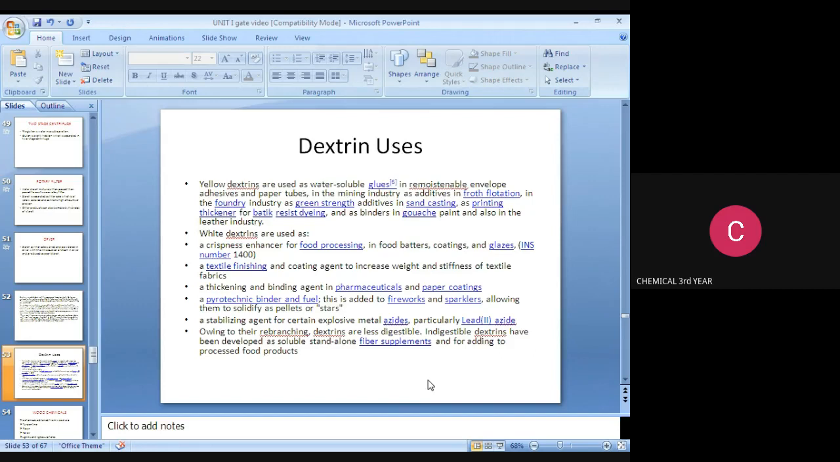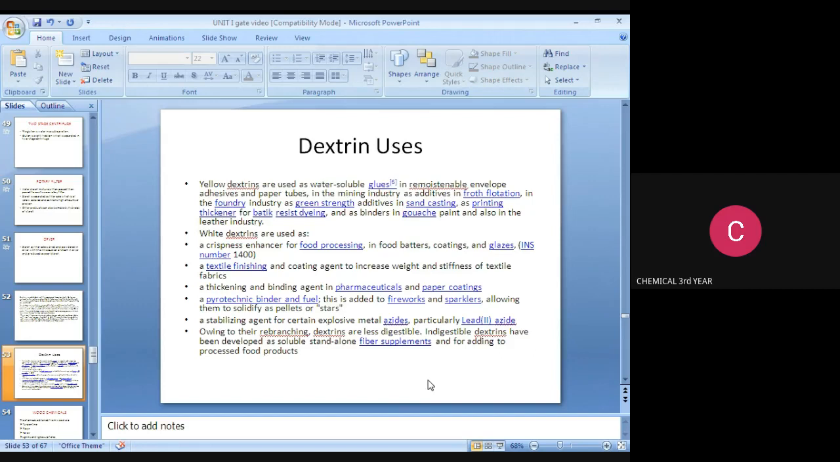A stabilizing agent for certain explosives, metals, and acids, particularly lead acids, warning that rebranching textines are less digestible. Indigestible textines have been developed as a soluble standalone fiber supplement and for adding to processed food products. These are the uses. Yellow textiles only: it is used for water soluble gold gloves and for adhesives, paper tubes, mining industries, and additives for flotation, foundry industry, green strength, sand casting, printing thickener, and so on.